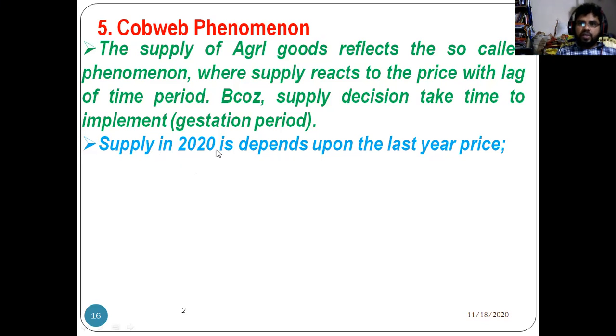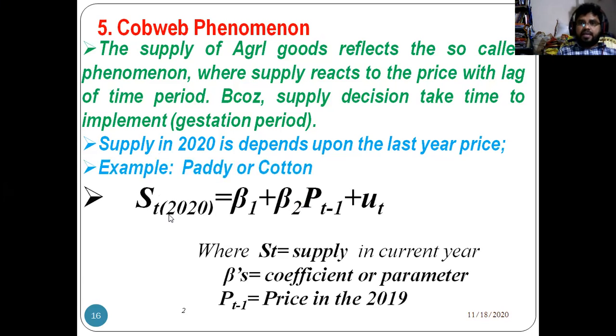See, supply in 2020 depends upon the last year's prices, nothing but 2019 prices, for paddy or cotton, or any crop. So this is supply S_t, which depends on beta 1 plus beta 2 P_(t-1) plus U_t. Where S_t is nothing but supply in the current year, beta 1 and beta 2 are coefficients, and P_(t-1) is the previous year's price. The supply depends on price, specifically the previous year's price with lag one. Here, see, the price in 2019, if I take it year wise.